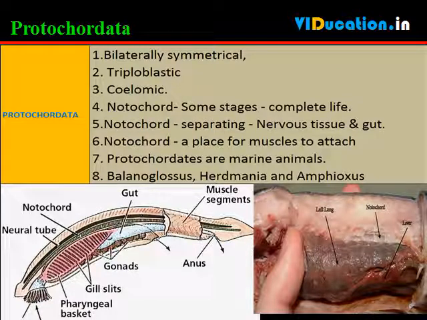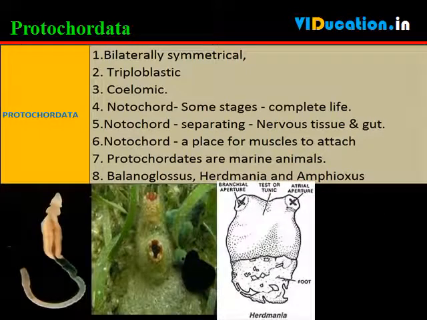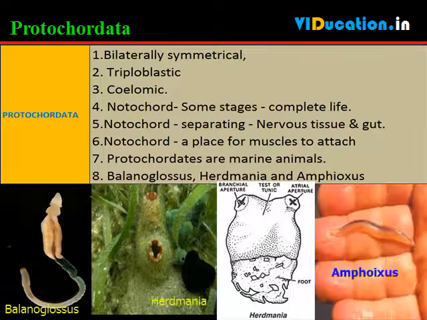Protochordates are bilaterally symmetrical, triploblastic and have a coelom. In addition, they show a new feature of body design, namely the notochord, at least at some stages during their lives. The notochord is a long rod-like support structure, a cord, that runs along the back of the animal, separating the nervous tissue from the gut. It provides a place for muscles to attach for ease of movement. Protochordates may not have a proper notochord present at all stages in their lives or for the entire length of the animal. Protochordates are marine animals. Examples are Balanoglossus, Herdmania and Amphioxus.